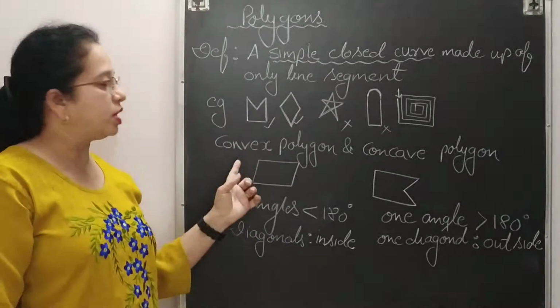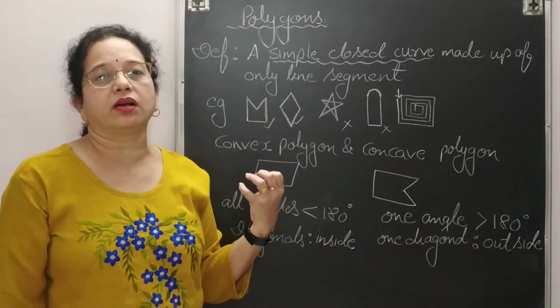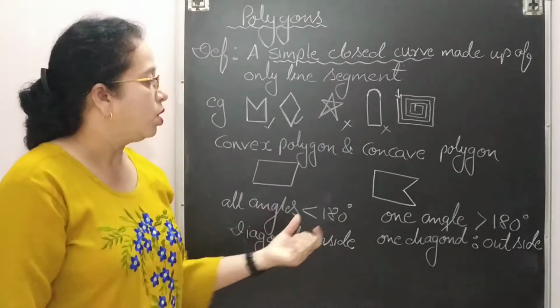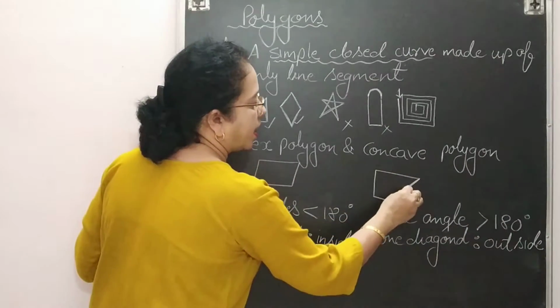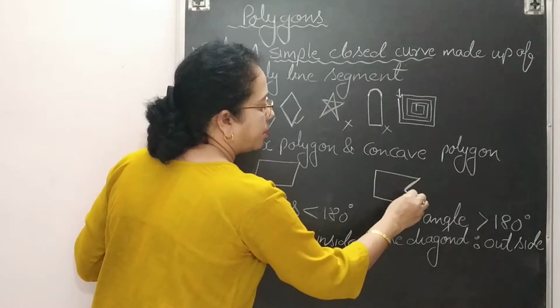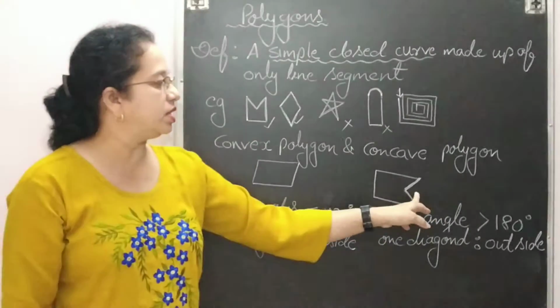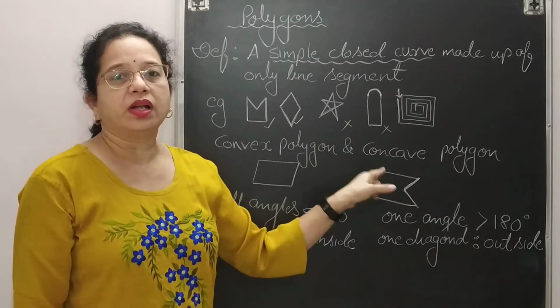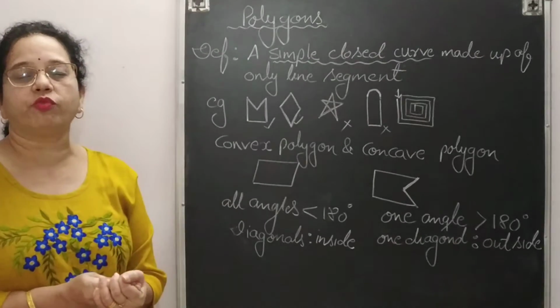So what is convex? Whatever type of quadrilaterals we are studying, all are convex quadrilaterals. Concave: here you can see that a cave type of shape is there. So this is called concave. Wherever you see that cave shape, that type of quadrilateral or polygon is known as a concave polygon.